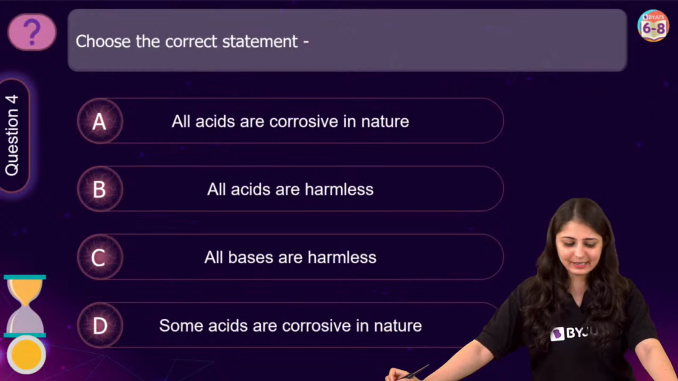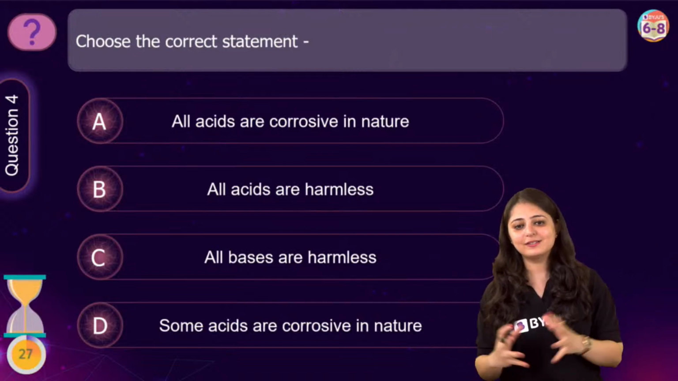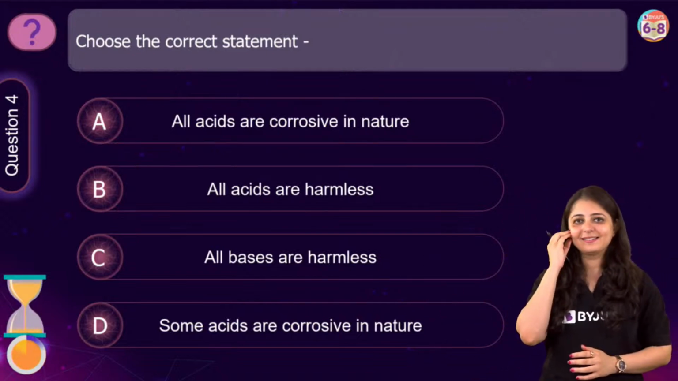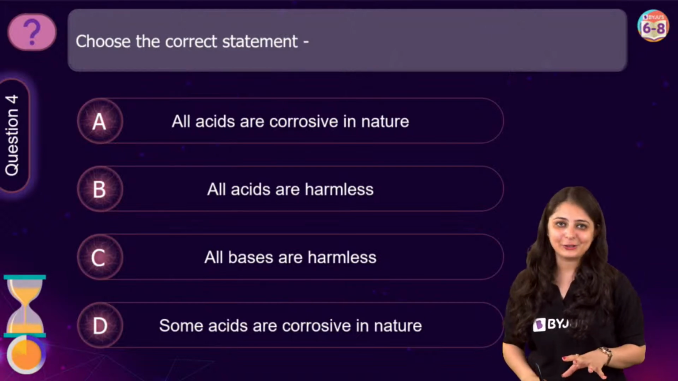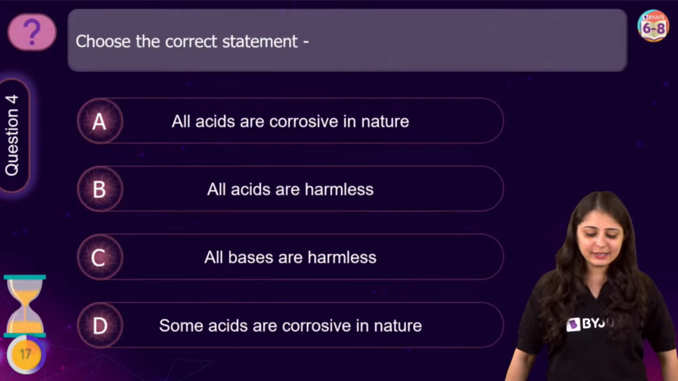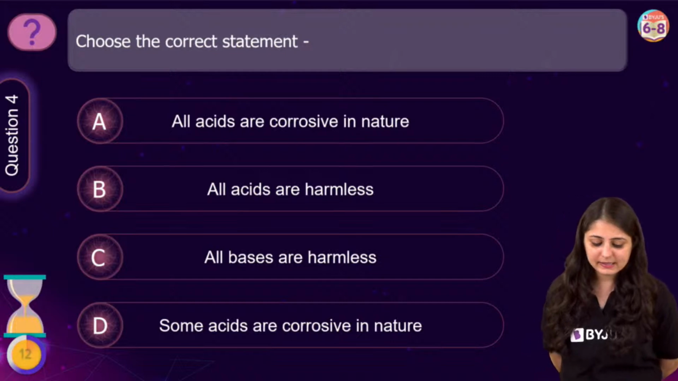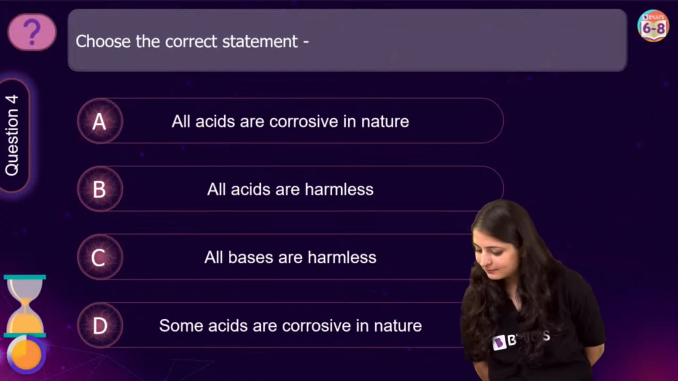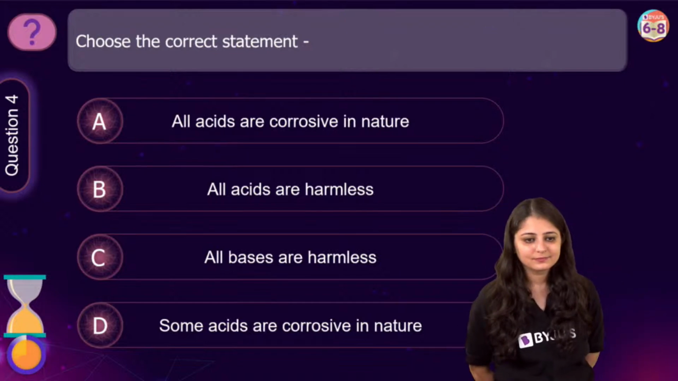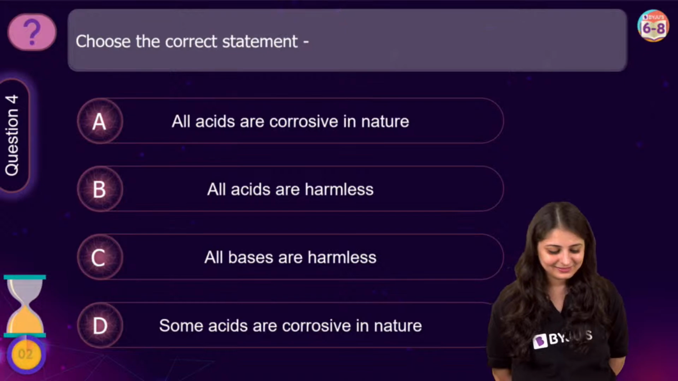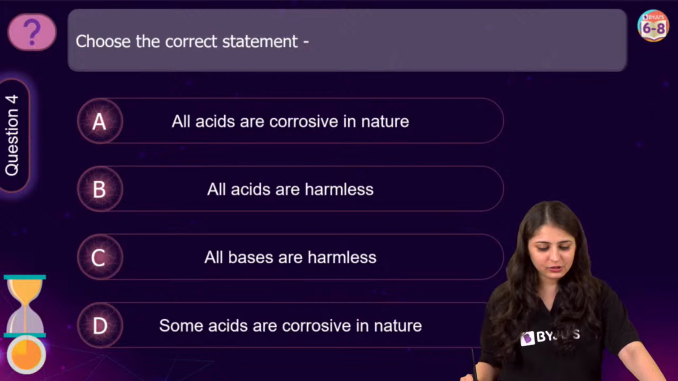Let's have the poll in the chat. Choose the correct statement. Again, be very careful. See, each and every question is designed in a way to confuse you, but to make you more confident. All acids are corrosive in nature. All acids are harmless. All bases are harmless. Some acids are corrosive in nature. I think for this one, you should be able to mark the answer really quick. Chalo. Another 30 seconds added to your timer.